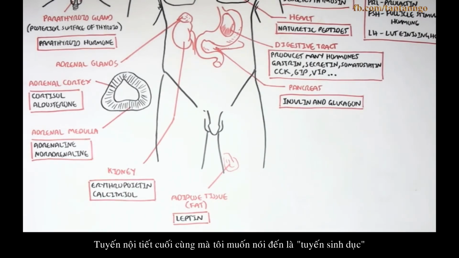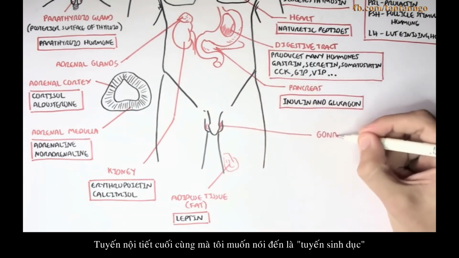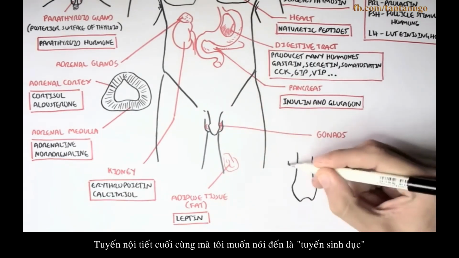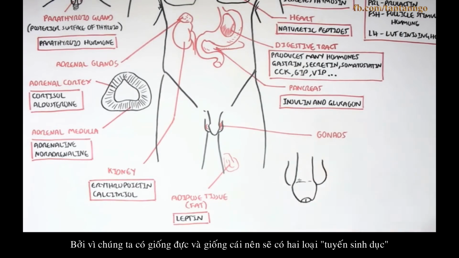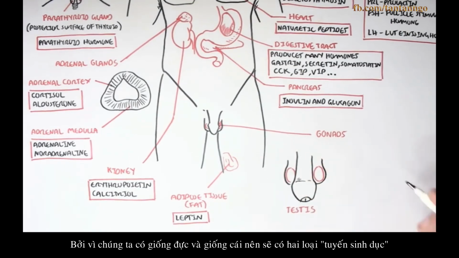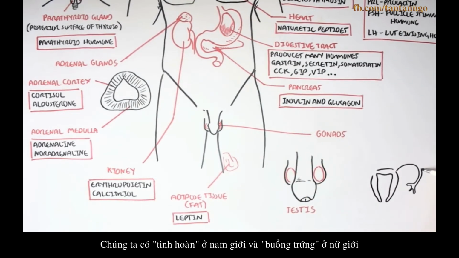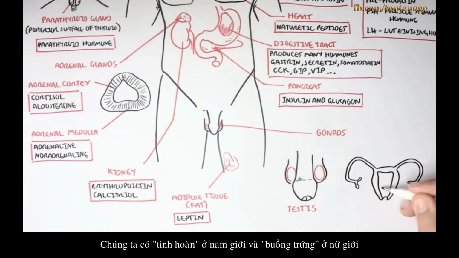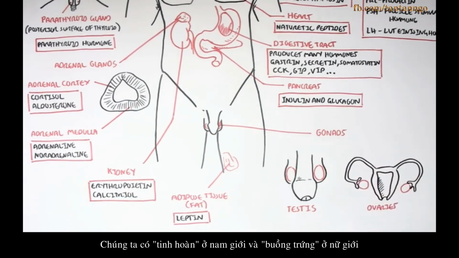The final endocrine glands I want to talk about are the gonads. Because we have a male and female version of humans, we have two types of gonads. We have the testes for the male and the ovaries for females.